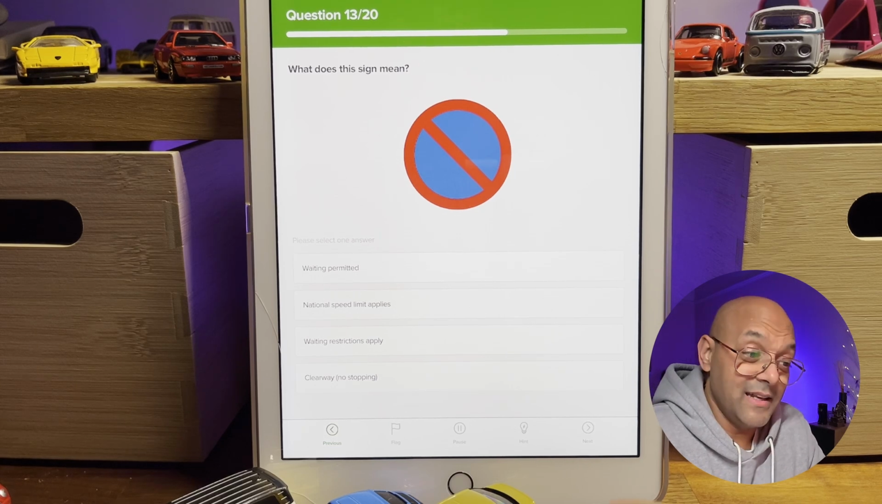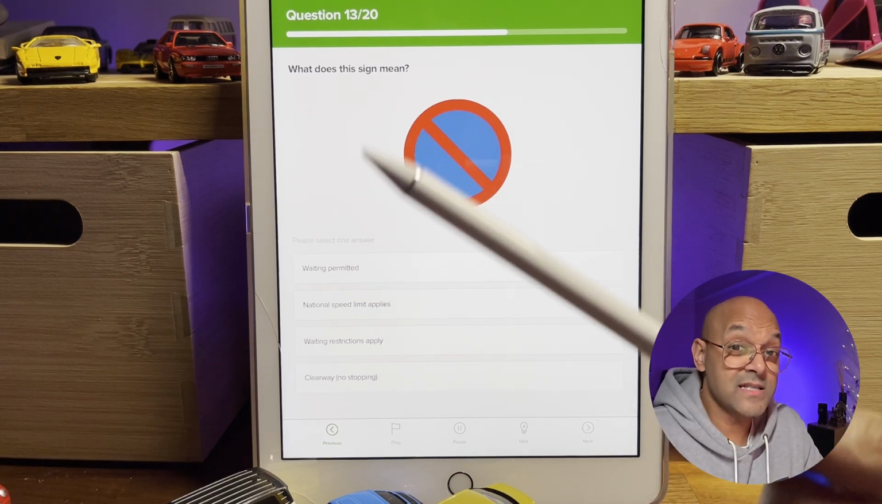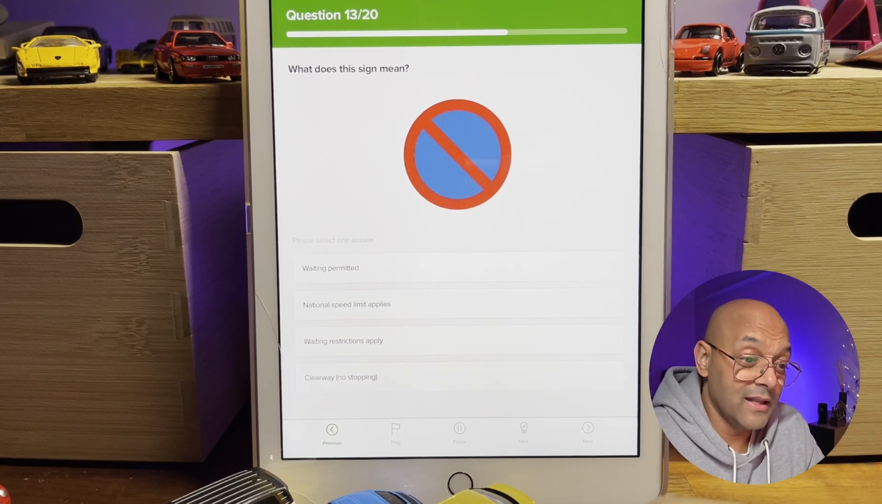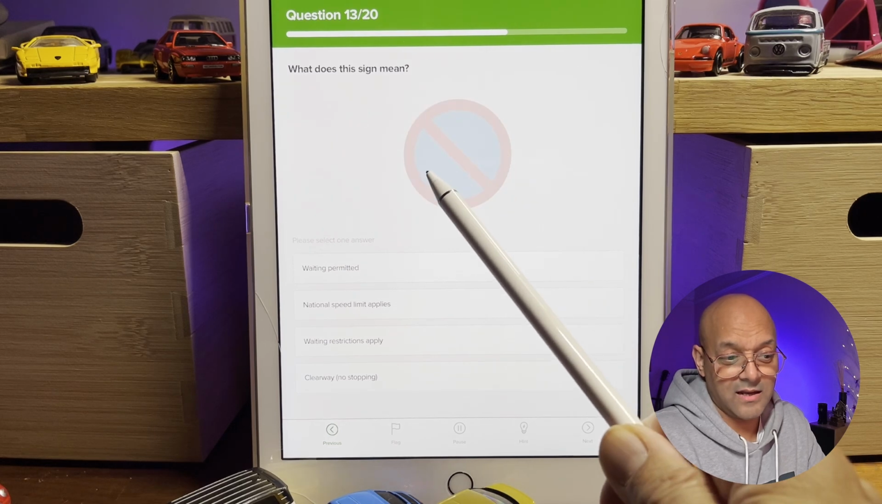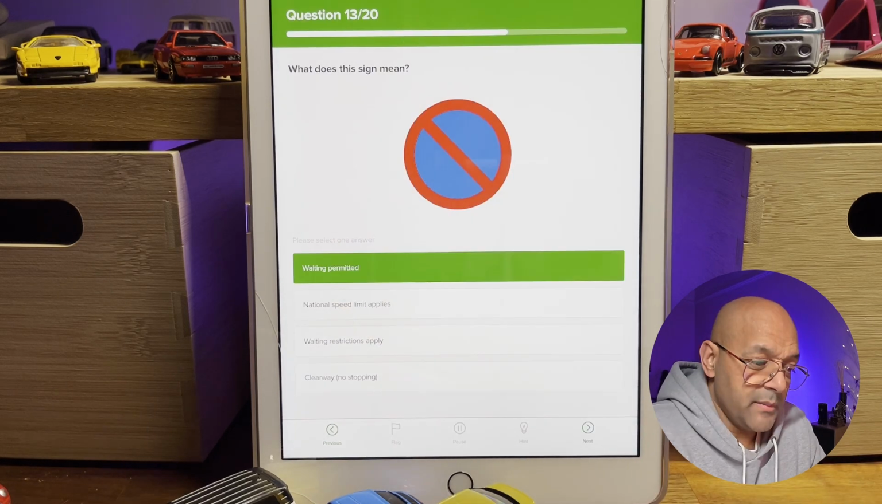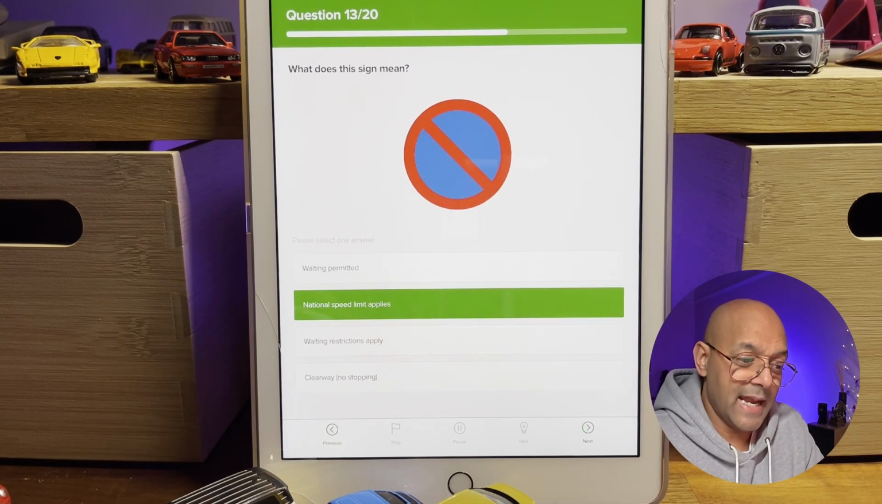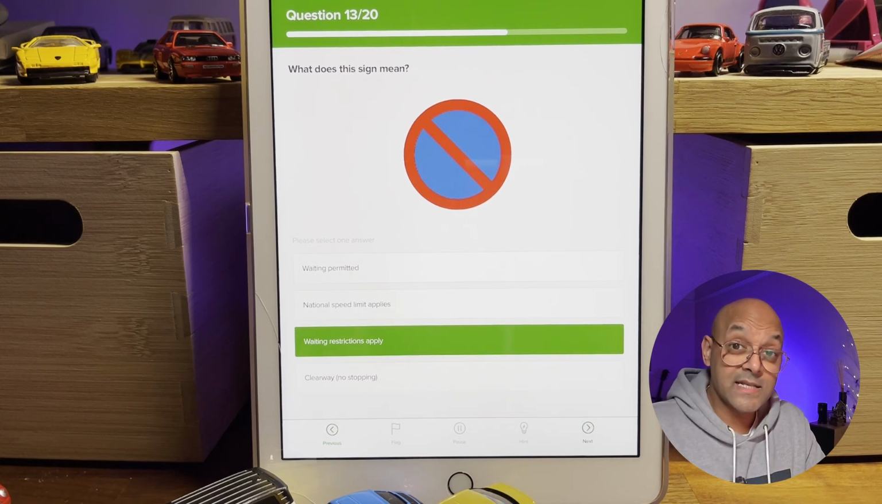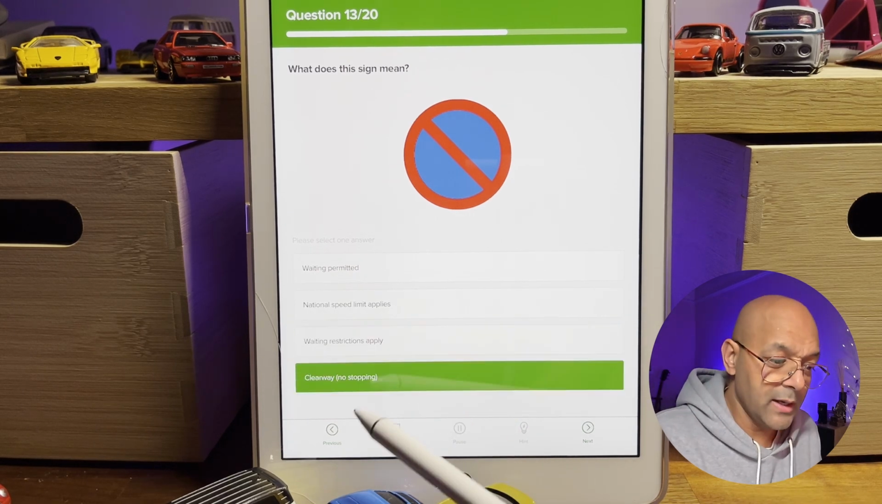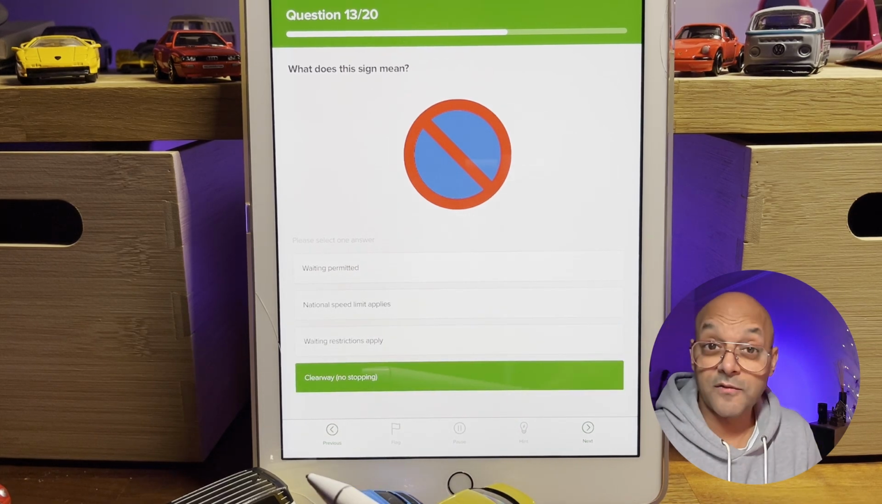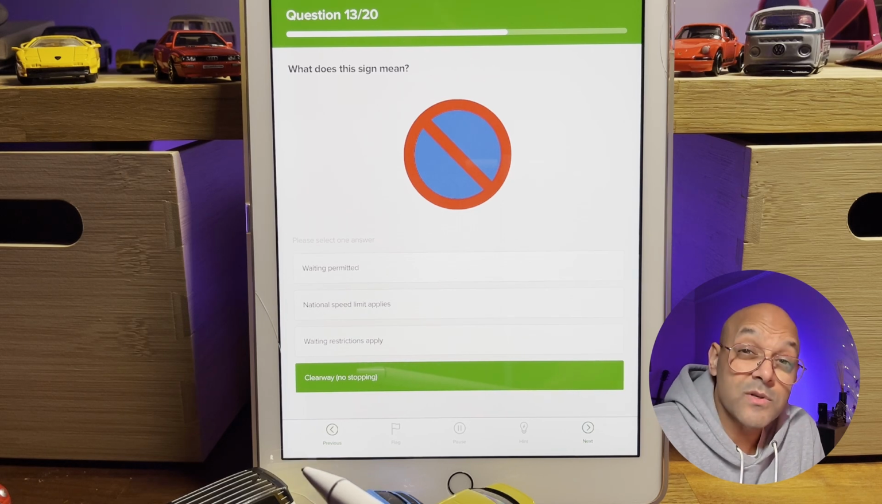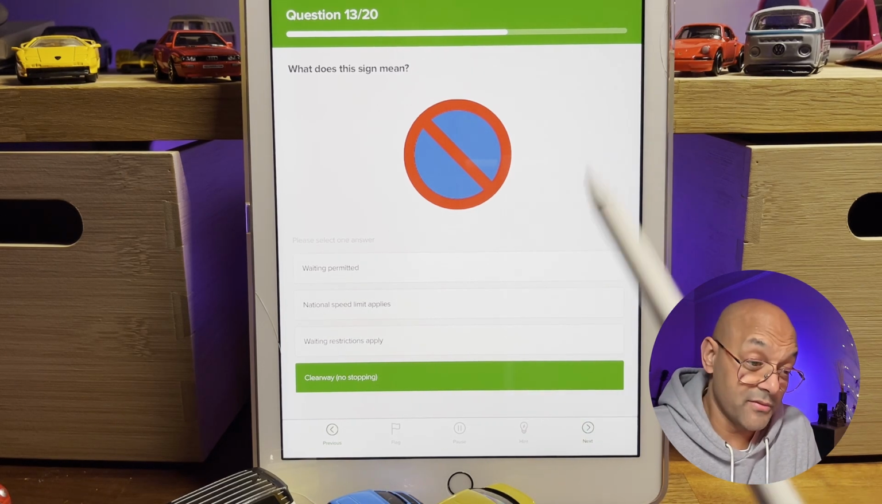Question number 13. What does this sign mean? That's a very similar sign to what we had earlier on. However, there's a line missing here. Does it mean waiting is permitted, national speed limit applies, waiting restrictions apply, or clearway, no stopping? Now, we looked at the first one. That was no stopping, wasn't it? The clearway, no stopping. So we know it's not this one.